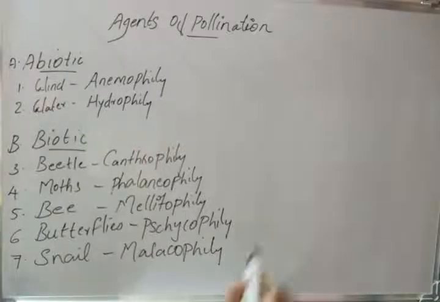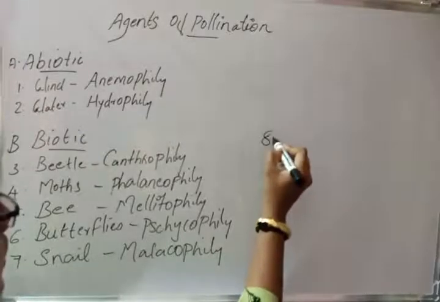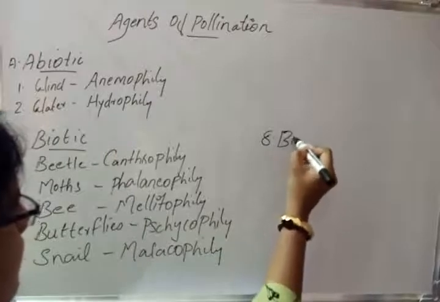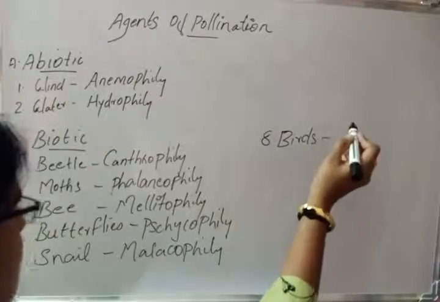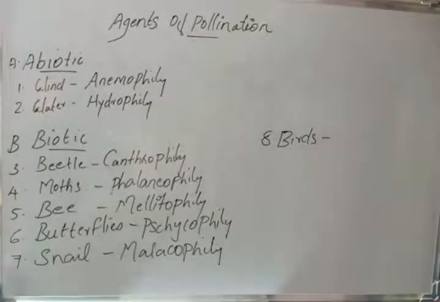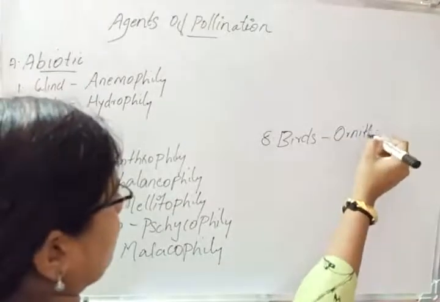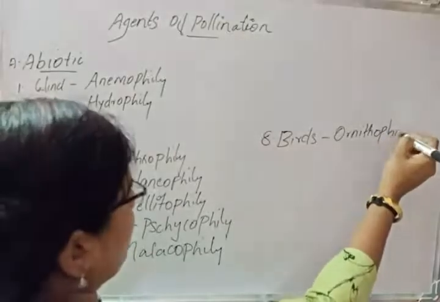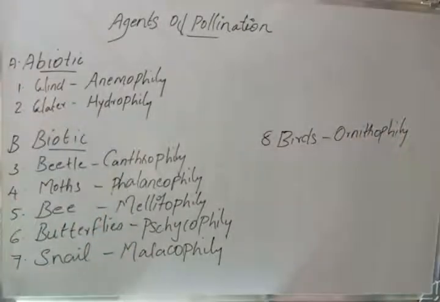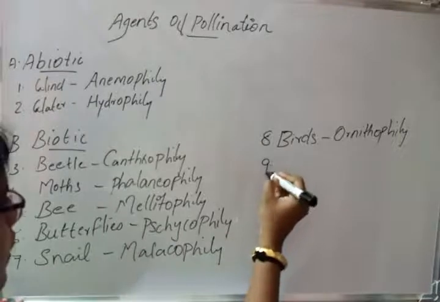Then, if the biotic agent is birds, we call it ornithophily.